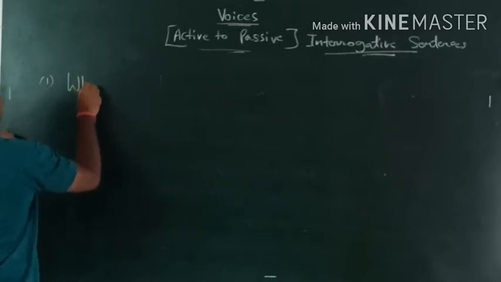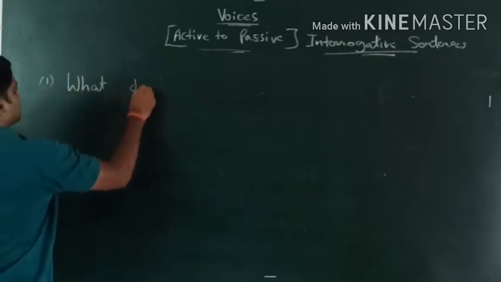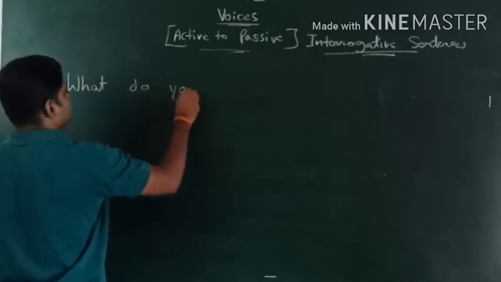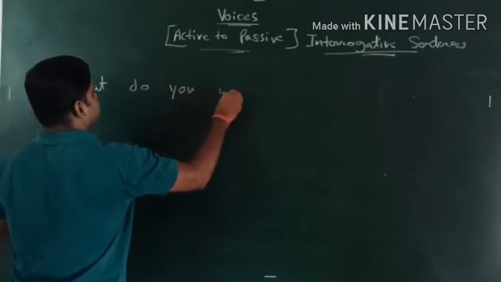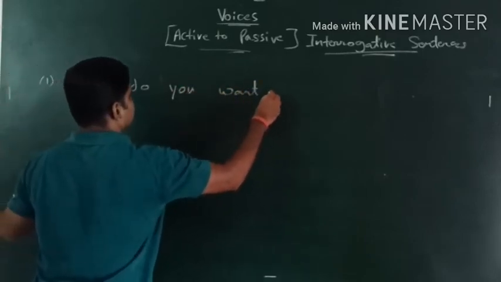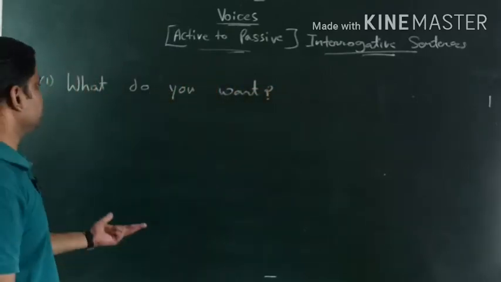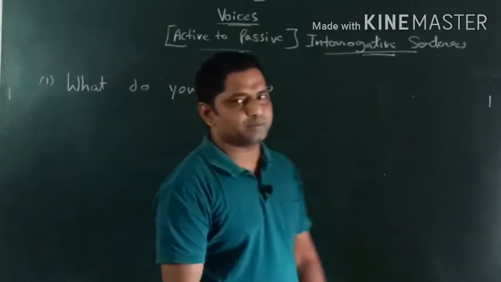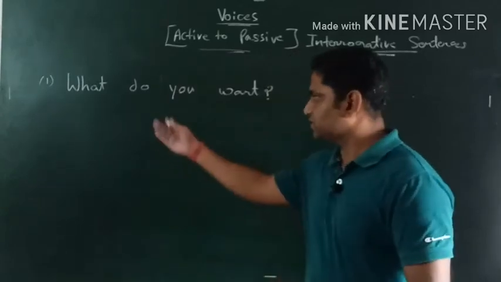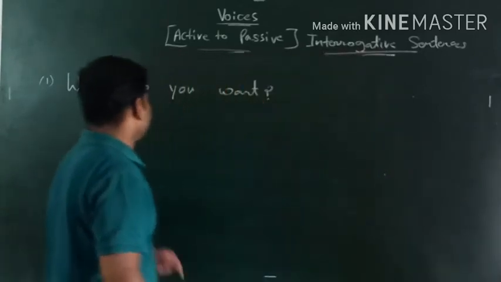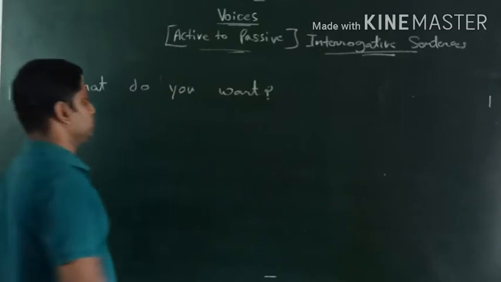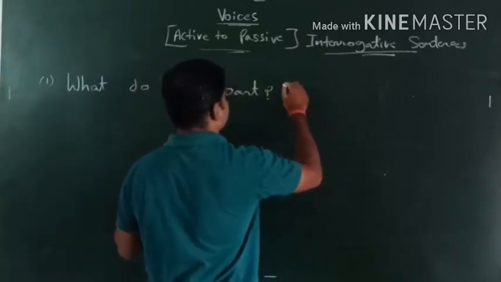Suppose if I write, what do you want? What do you want? Okay, now this is the question I have written. Interrogative, obviously we have two ways, WH type and yes no type. So first we will see WH type. Okay, so what do you want? So this is the sentence I have written. This is the interrogative question.